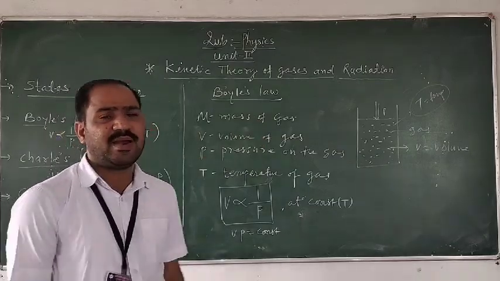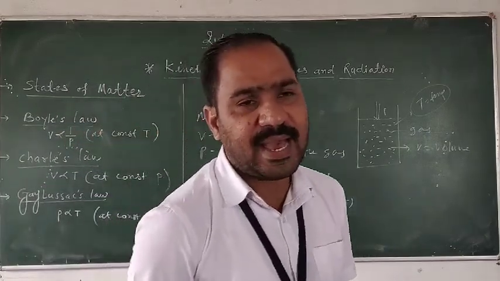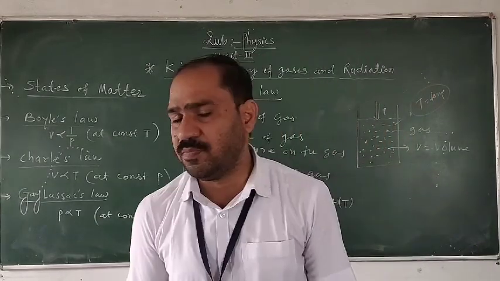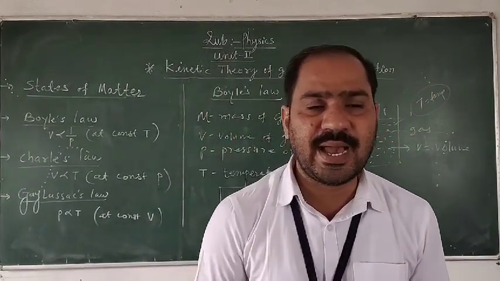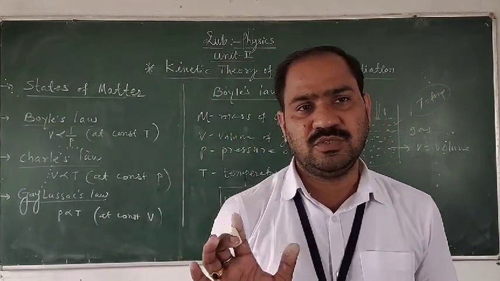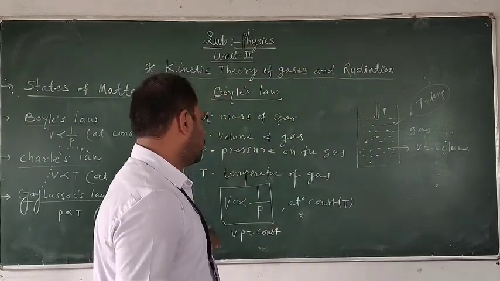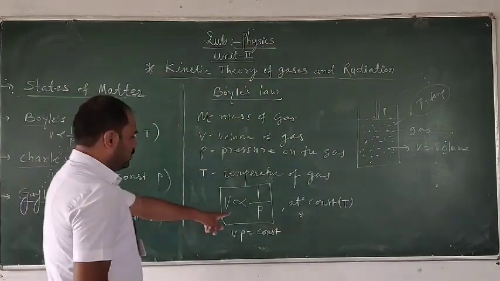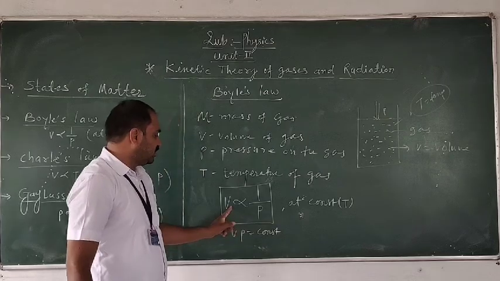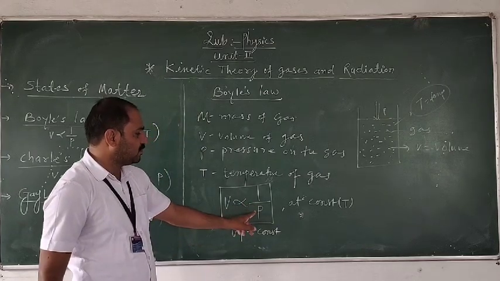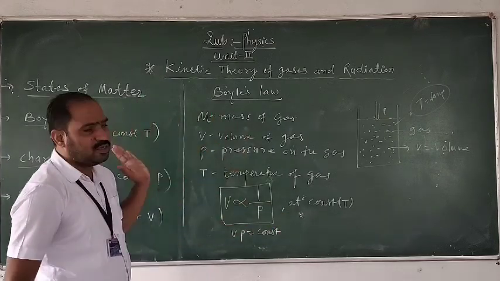It means for a given mass of gas, the volume of a gas is inversely proportional to its pressure if the temperature of the gas is kept constant. So this is the statement of Boyle's law. Remember this statement: V is inversely proportional to the pressure at constant T. This is called Boyle's law.